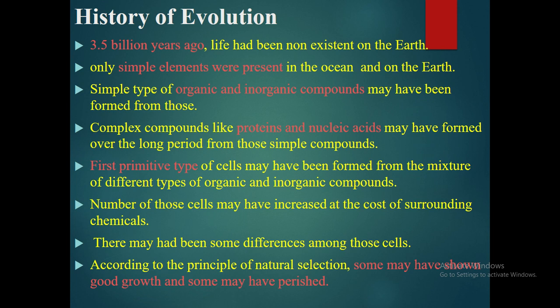The number of cells increased at the cost of surrounding chemicals. After that, the number of those cells increased and some show good growth whereas some perished. Perished means they died or removed from the nature.